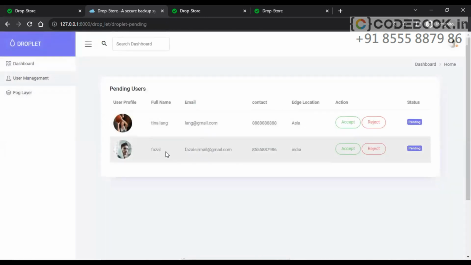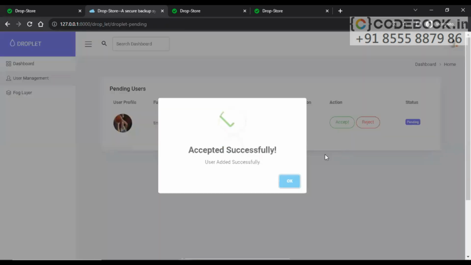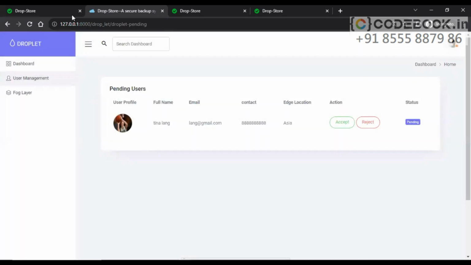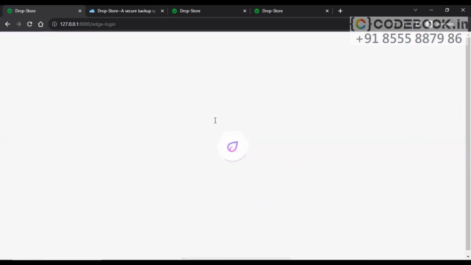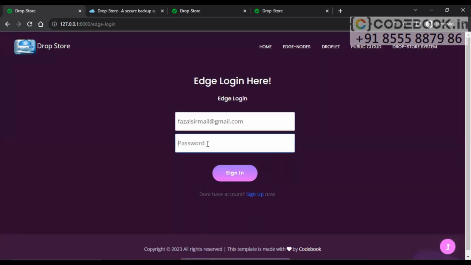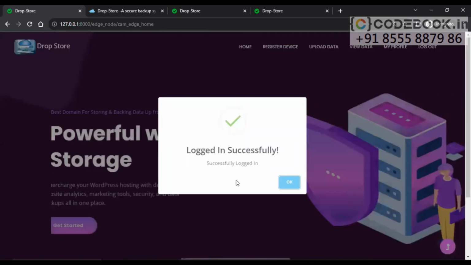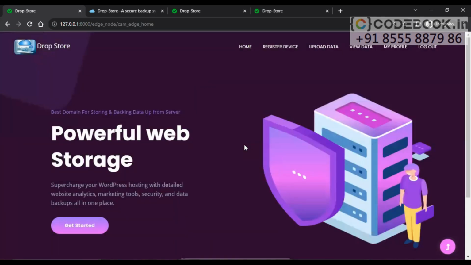Let's go to user management, and we can see there is a user whose status is pending, and we can accept or reject this edge node. Let's click on accept here, and the user is updated successfully. Let's go back to the edge node and try to log in now. Now you can see the login is successful. This is the dashboard we have given for the edge node.